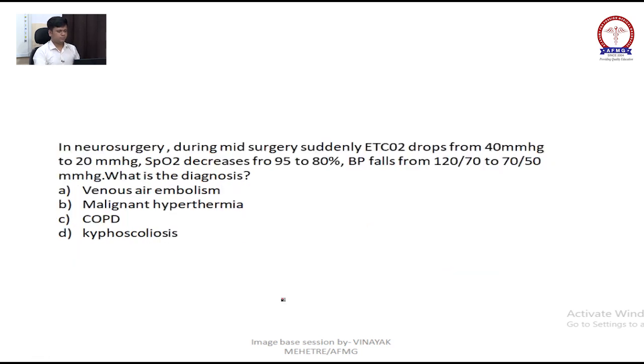Next question. In neurosurgery, mid surgery, suddenly EtCO2 drops from 40 to 20 mmHg, SpO2 decreases from 95 to 80, and BP from 120 to 70. What is the diagnosis? There is a sudden drop of EtCO2.